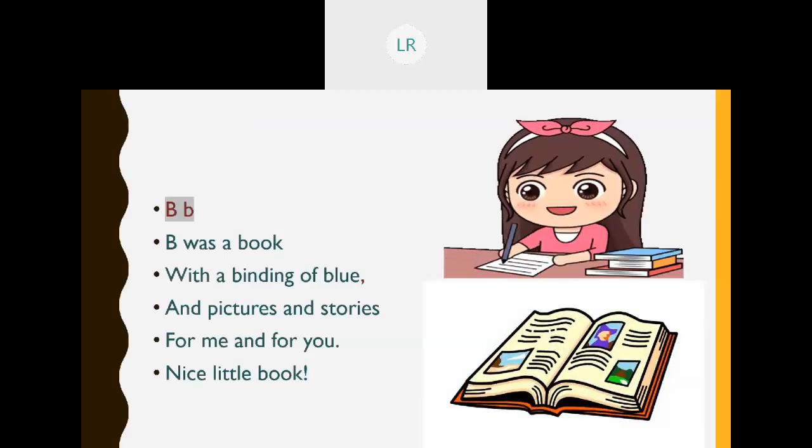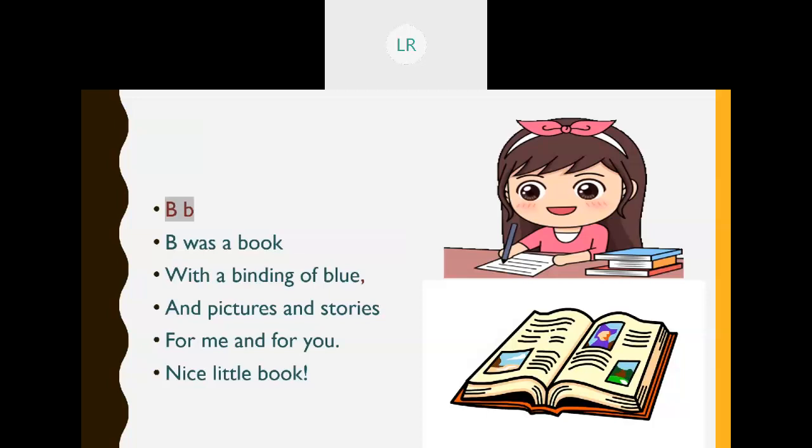B was a book with a binding of blue and pictures and stories for me and for you. Nice little book. B was a book with a binding of blue and pictures and stories for me and for you. Nice little book. Here, the book is of what color? Blue.